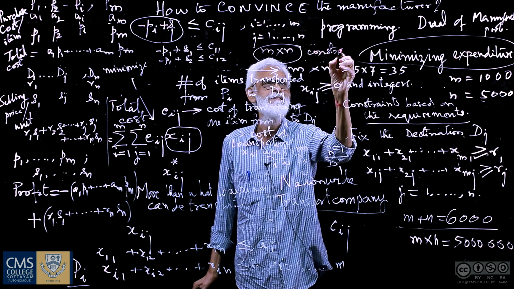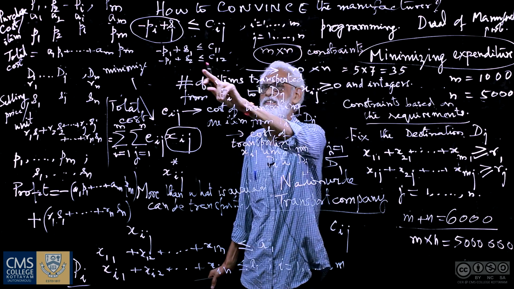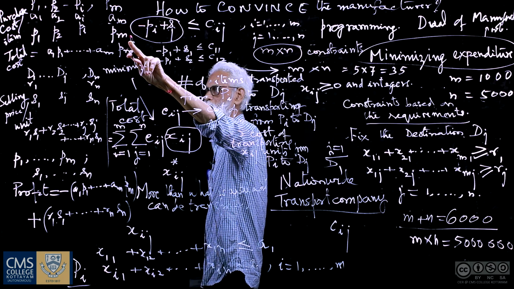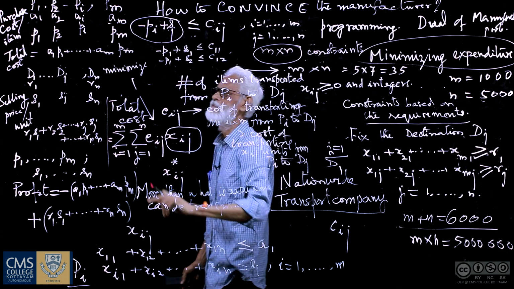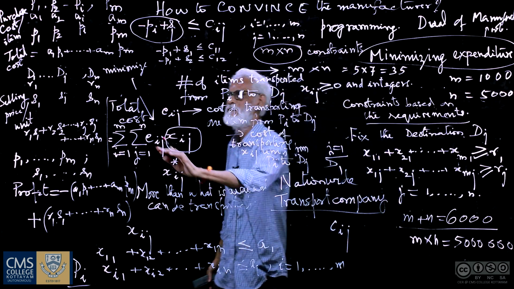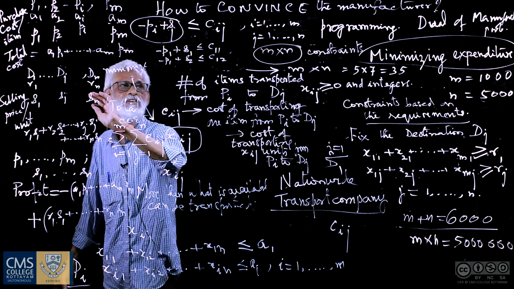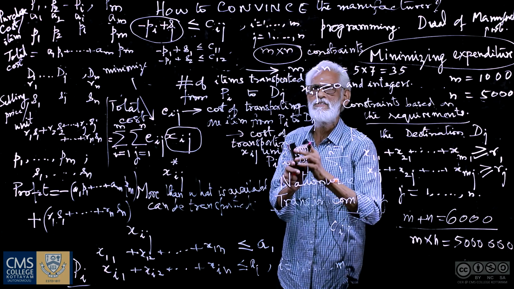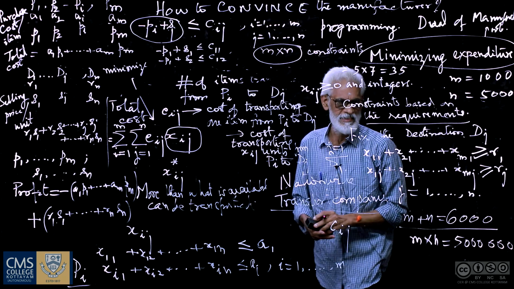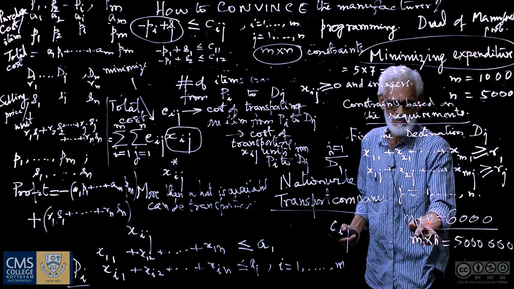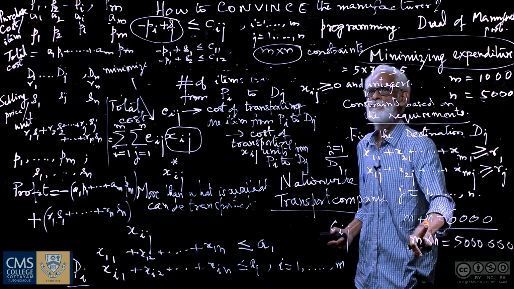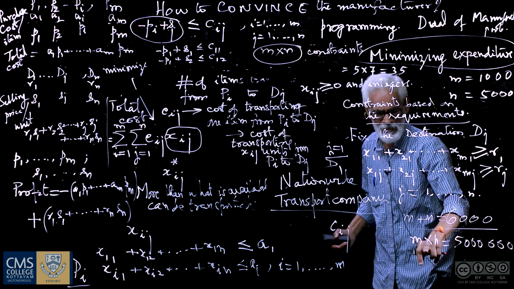And the number of variables? The number of variables here is m plus n, because there are m variables, the purchase costs from the various plants, and n selling prices at the various destinations. So totally there are m plus n variables, and m into n constraints. In the previous problem we had m plus n constraints and m into n variables.